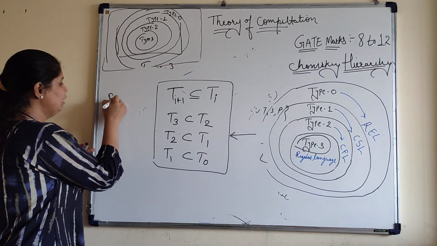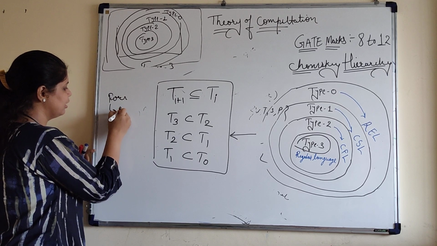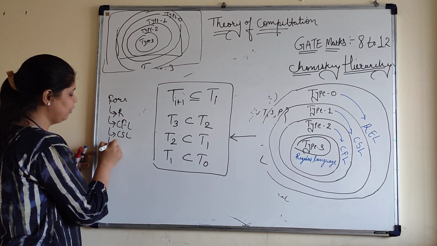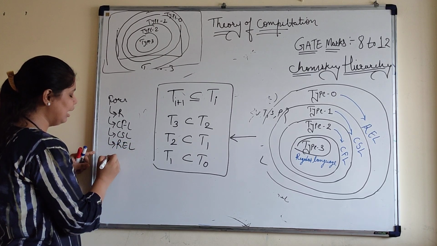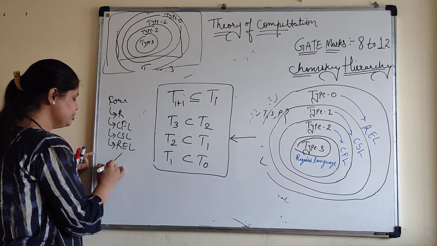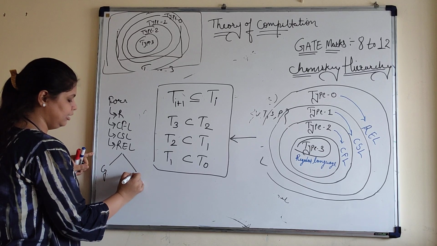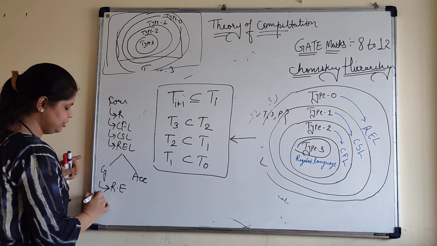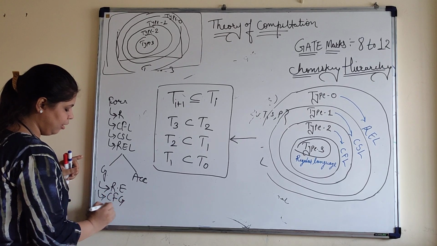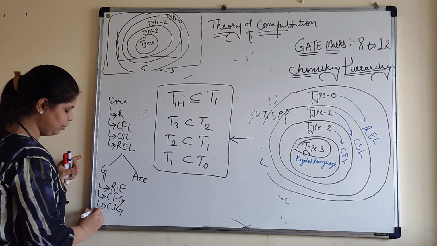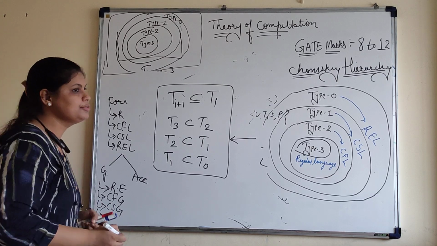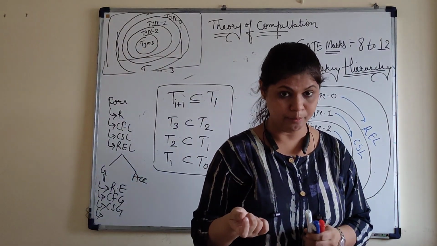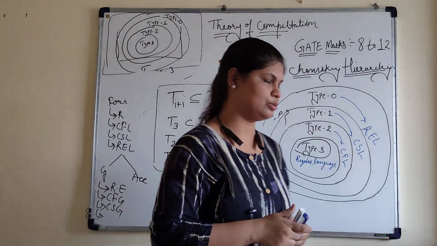Another part, the formal languages: regular language, context free language, context sensitive language, recursive enumerable languages. For these languages, two things are there: the generator model and the acceptor model. Generator models are regular expression, context free grammar, context sensitive grammar, and the recursive enumerable or phrase structure grammar also.